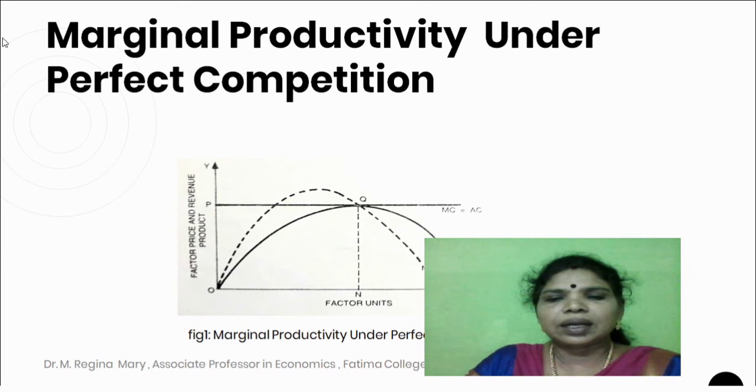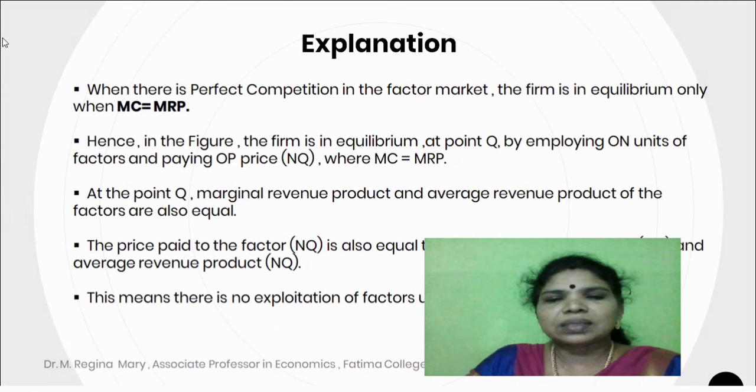In this diagram, the horizontal line represents the marginal cost and average cost of the factor. The MRP curve represents the marginal revenue product. ARP represents the average revenue product, when there is perfect competition in the factor market.